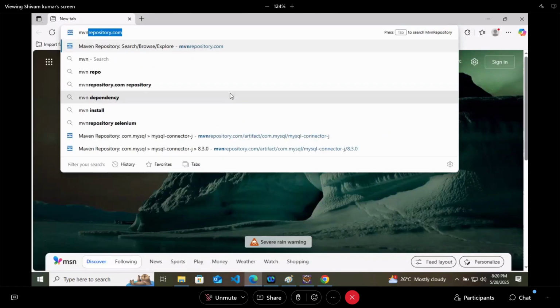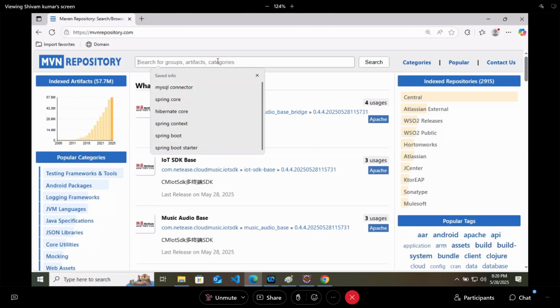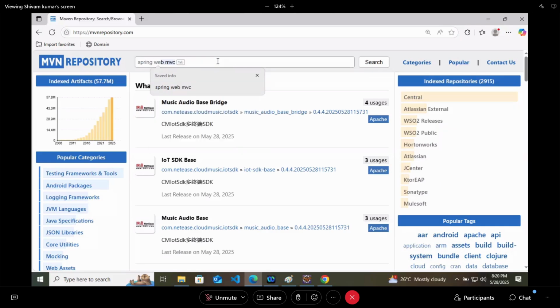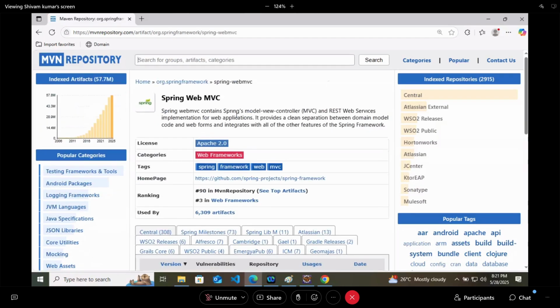You can use any of the 6 version. Don't use the 7 version. It is under processing only. So here you can use like 6.2.3 or 6.2.5. So I will use 6.2.5 version. We'll copy it and close the server.